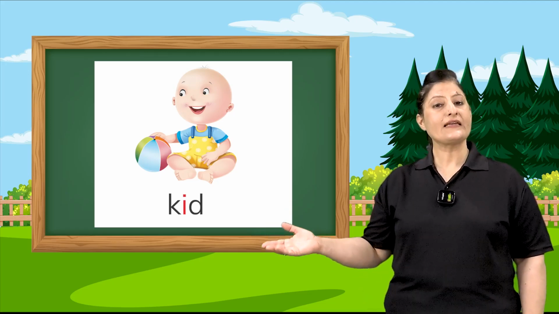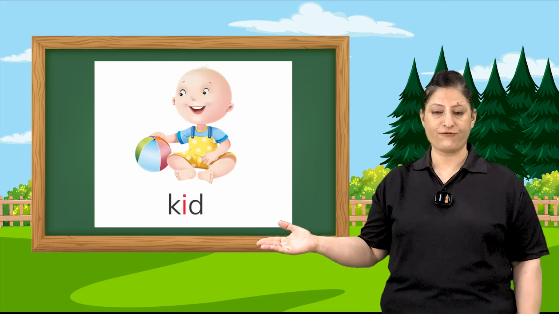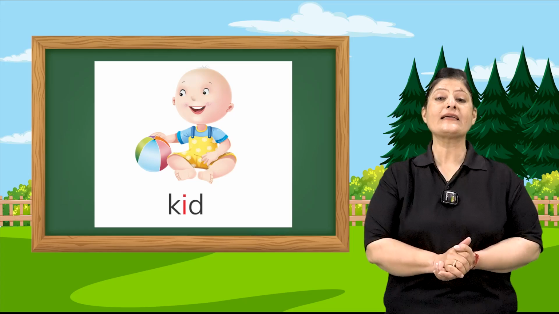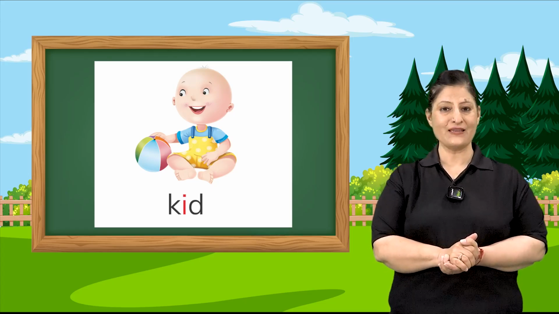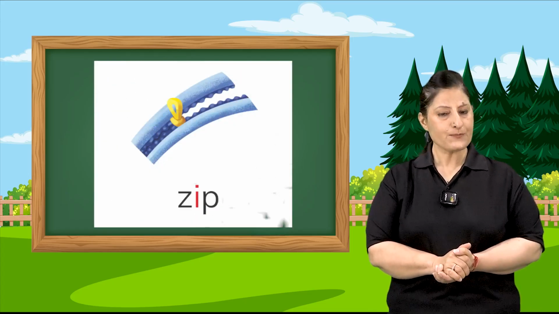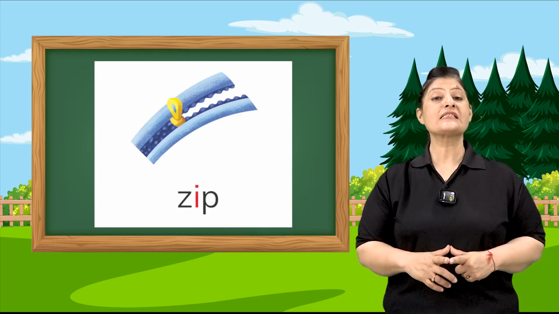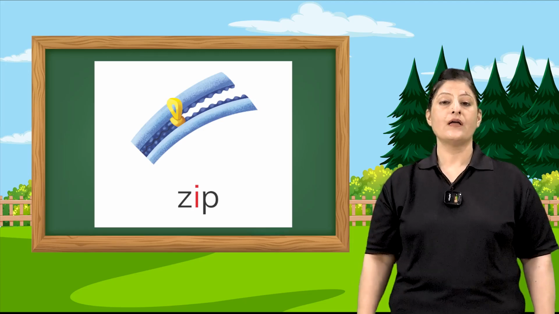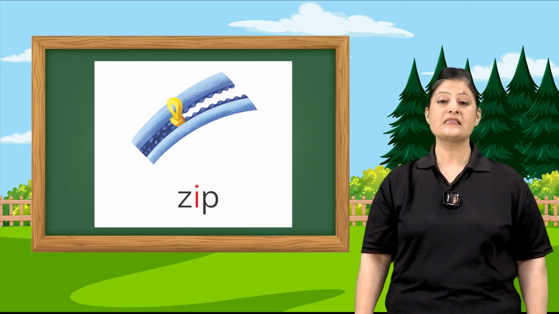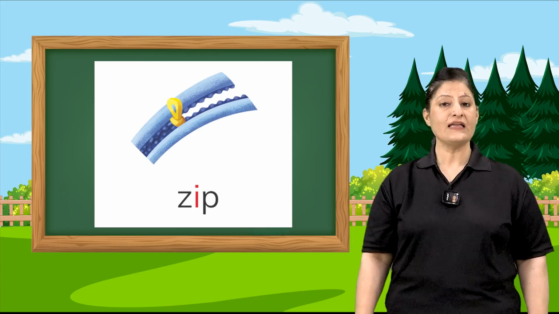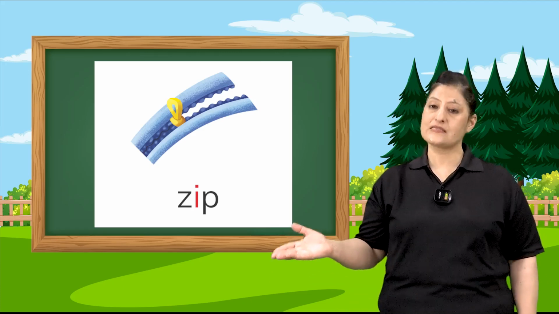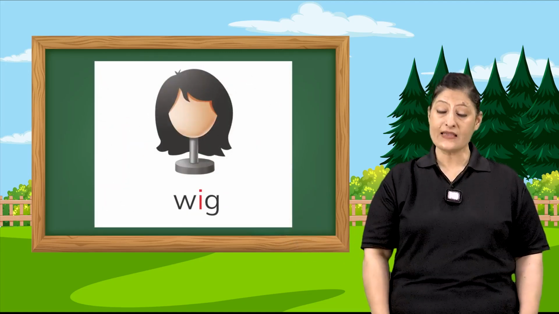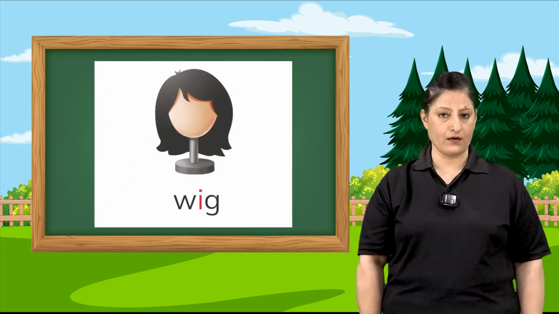K-I-D, kid. It's the picture of a kid. Repeat with me. Kid. The next picture is of zip. Let's read the word. Z says Z. Z-I-P. Zip. The next picture is wig.